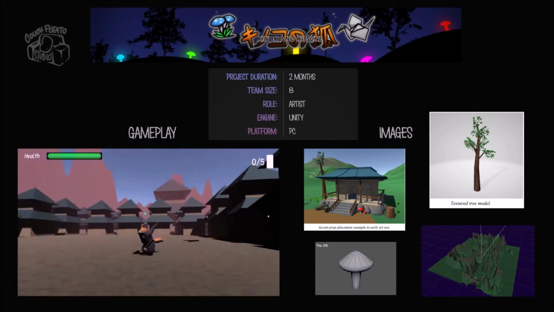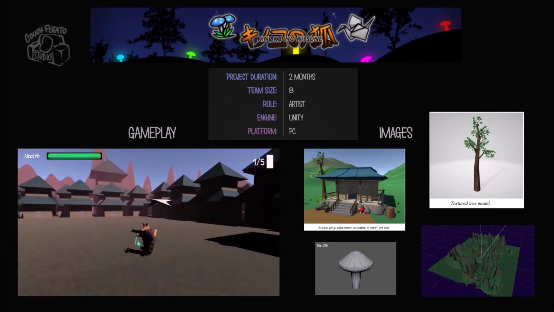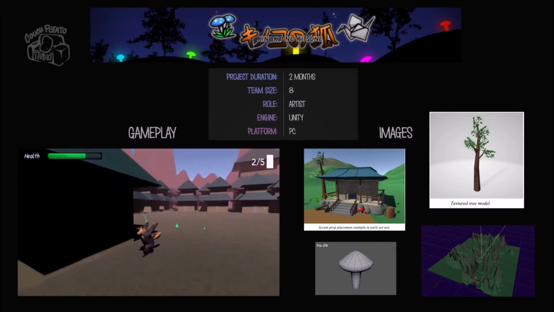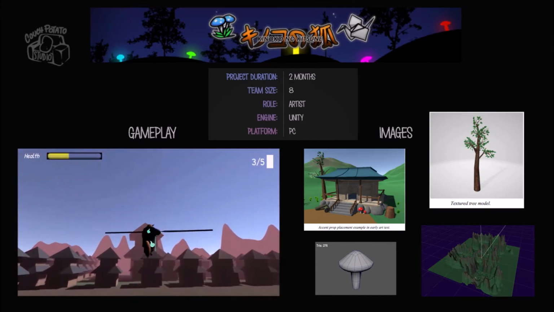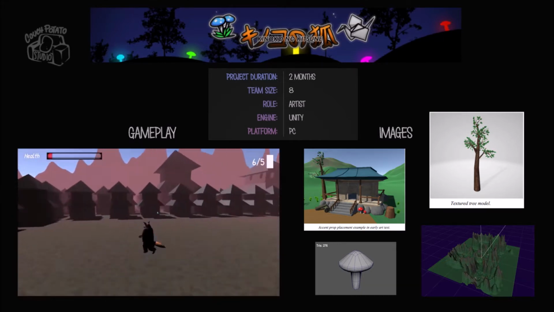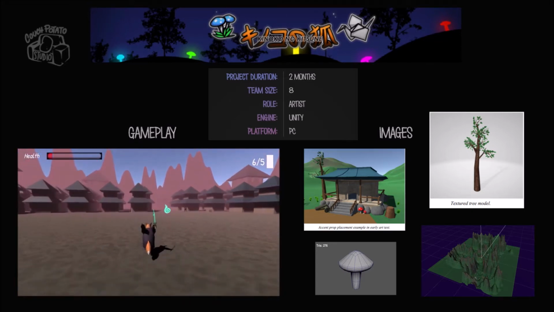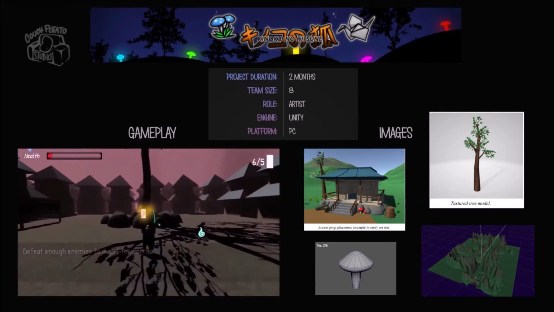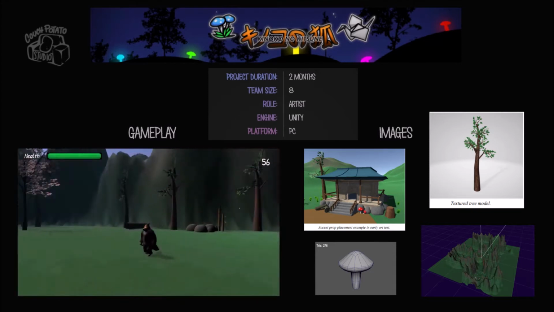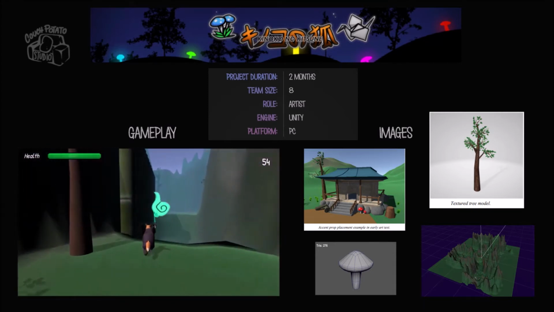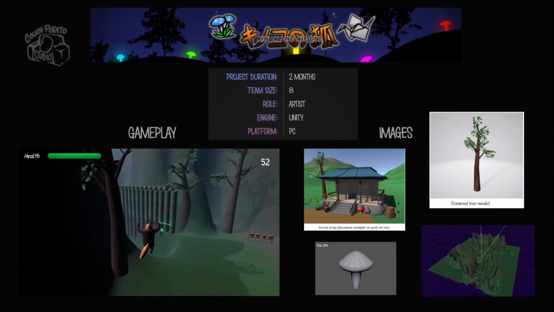My primary responsibilities as an artist revolved around generating creative content in both 2D and 3D, creating logos and menu graphics as well as models and textures for props in-game. All models were created using Maya and were required to remain under 5,000 polygons to preserve game performance. So I took care to make sure every model across the game was appropriately decimated.